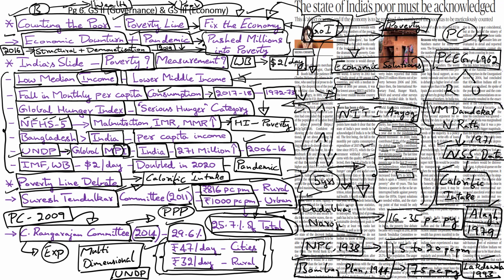The first challenge for revising poverty estimation comes from the government itself, because governments are hesitant to acknowledge the rising poverty levels as they look at this from an electoral point of view. But if they look at this as a socio-economic development challenge, and if they come out with accurate numbers, it is going to help the government and the society at large to not just understand the exact extent of the problem, but it will also help the experts and the policy makers to design the right kind of policy interventions.